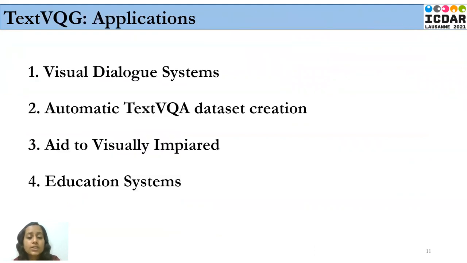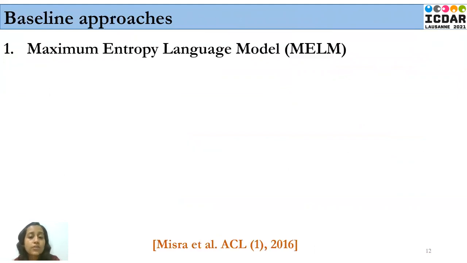Here are some possible applications for the proposed task, which include visual dialogue systems, automatic text VQA dataset creation, a tool for the visually impaired, and a question generation system in educational systems. To solve this task of text-based visual question generation, inspired from baselines in the work Generating Natural Questions About an Image, we provide three baseline approaches to solve this problem.